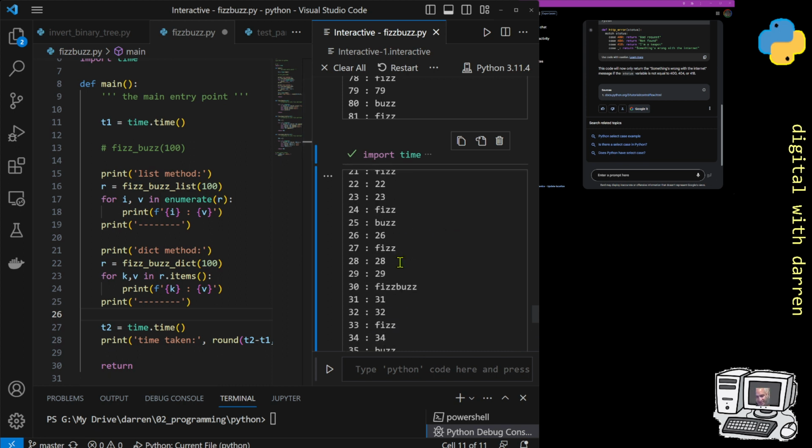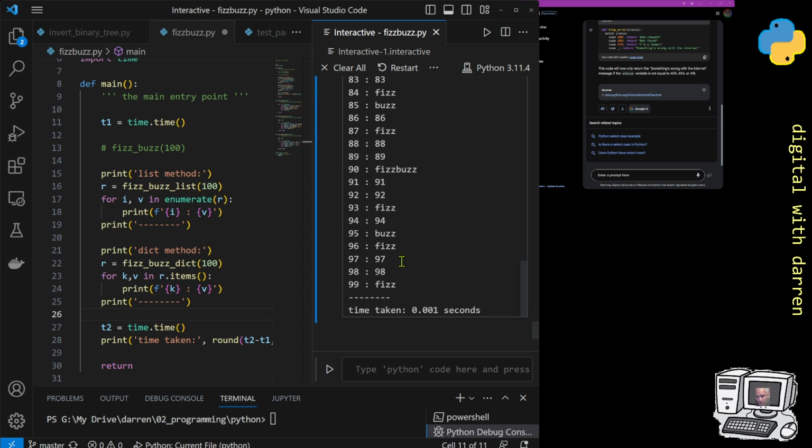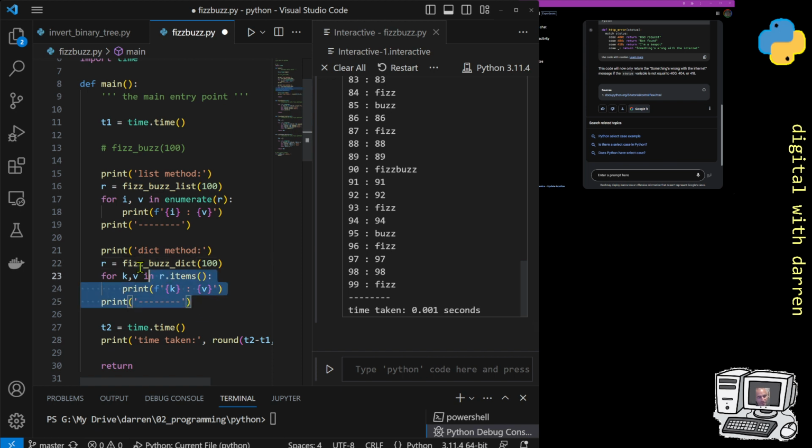And then we've got our dict method, and all three, well, actually both of these methods, this FizzBuzz list and this FizzBuzz dict, the sum of both of them, because they're all inside the T1 and T2 range, has taken that many seconds.